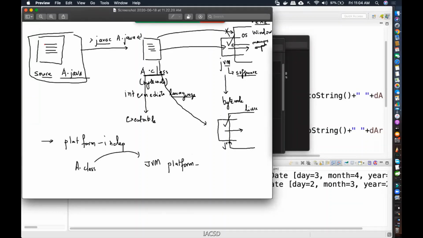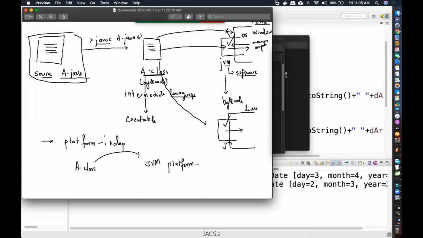So this is our base operating system. It could be Windows or it could be Linux. And on top of our Windows or Linux, we will have the Java virtual machine. Java virtual machine is a virtual machine that you cannot touch and feel. It's just software that uses the resources of the base operating system. That means it uses the memory or the computing power. And this computing power or memory is given to your program in order to execute. Which program? The .class file, right?